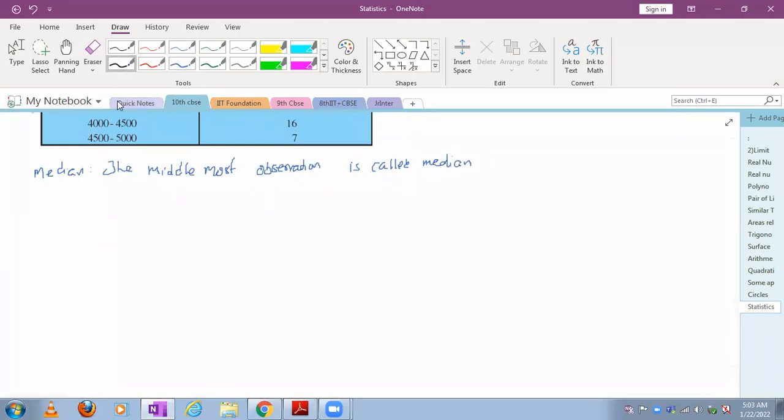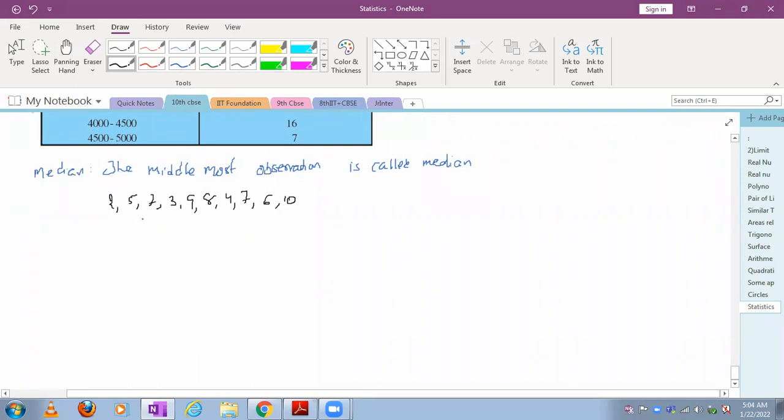Suppose in a class test of 10 marks conducted, the students got 2, 5, 7, 3, 9, 8, 4, 7, 6, and 2, 3, 4, 5, 6, 7, 8, and 10. Like this, they got. Suppose here the number of observations is how much? How many observations are there here? Tell me. There are 10 observations.